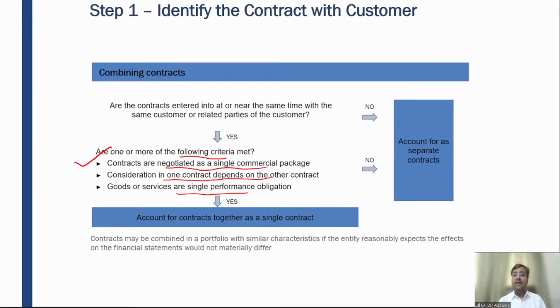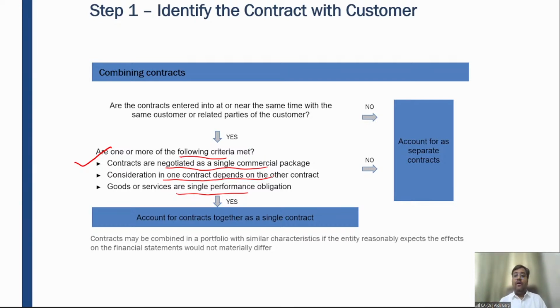Without assembling, you cannot enjoy the utility of those parts or utility of those products, right? Now the question arises, sir, whether selling of those parts, delivery of those parts, and assembling of those parts, are they three different performance obligations?